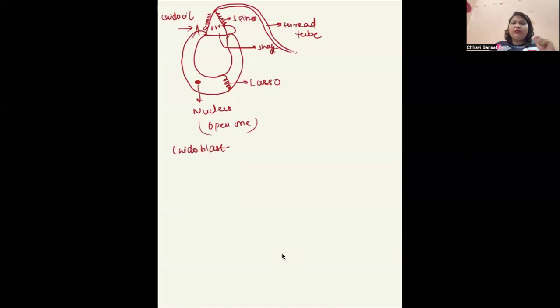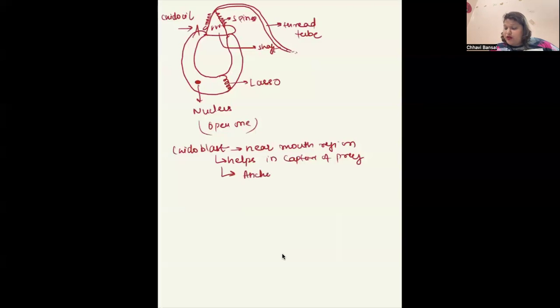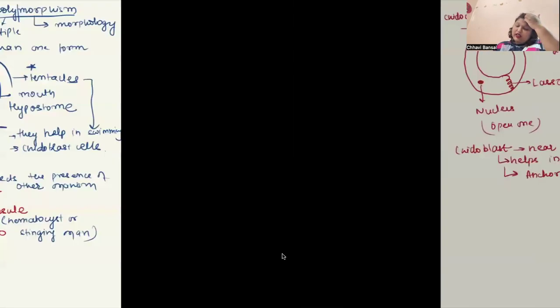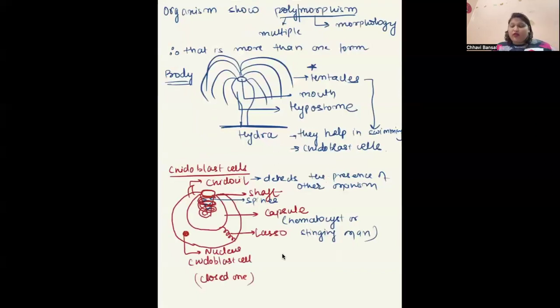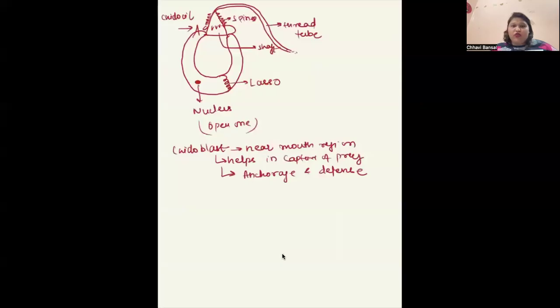They have to be present near the mouth region for the capturing of the prey. They are present near the mouth region, and help in capture of prey, anchorage, and defense, obviously. These are the nidoblast cells and how they are in a coiled or closed state and an open state. Clear? Any doubt?